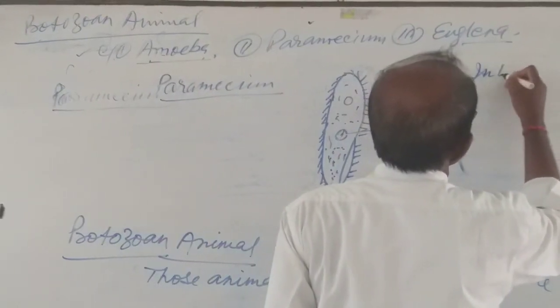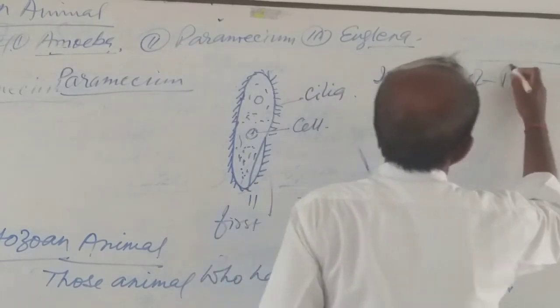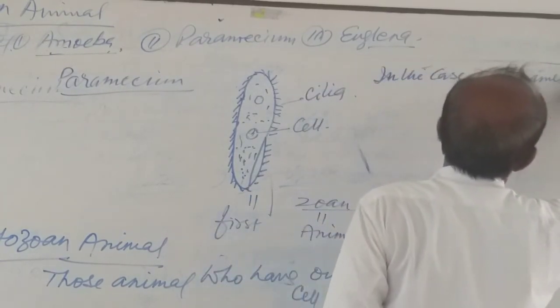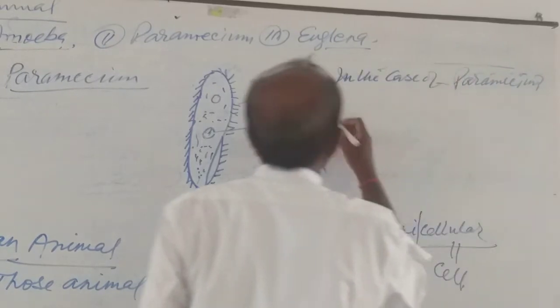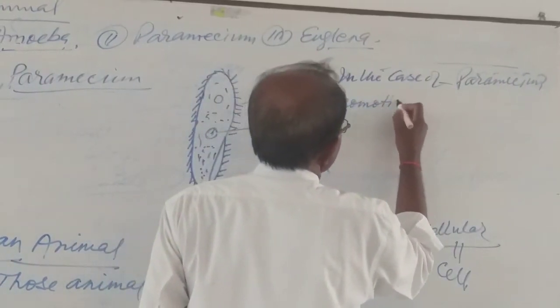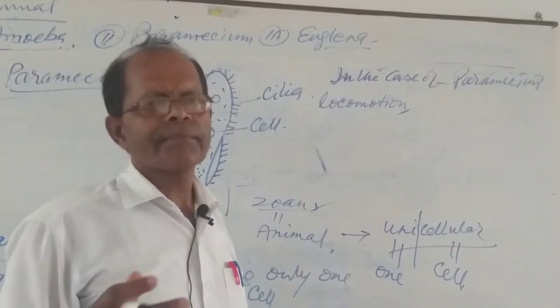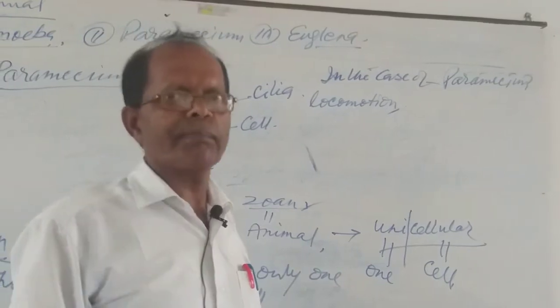In the case of Paramecium, locomotion. What do you understand by locomotion? Locomotion means the changing of place from one place to another.